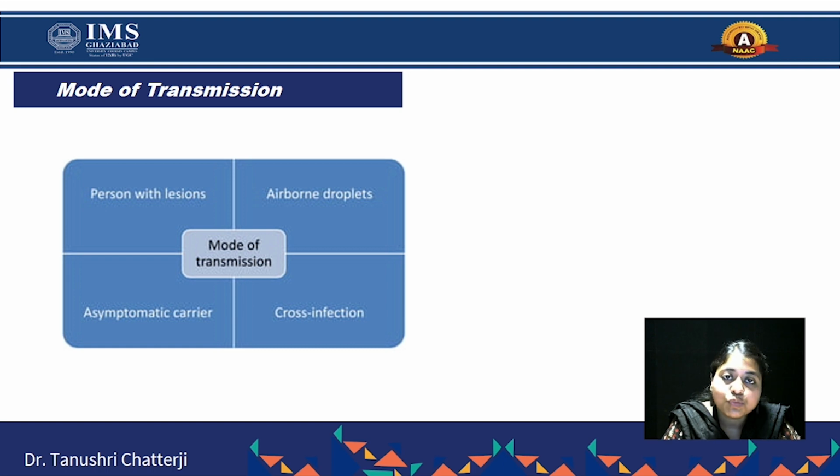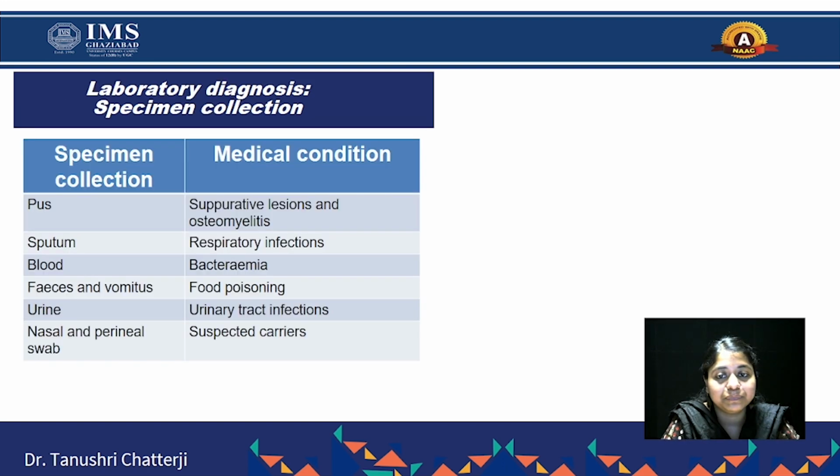Asymptomatic carriers are those persons who are suffering from the infection but don't know that they are suffering from it. They are carriers, meaning the pathogenic organism has already invaded that person, but they are not showing any signs and symptoms, though they have the infection. So when they interact with another person or some other organism, they have the ability to transmit that organism and cause that disease.